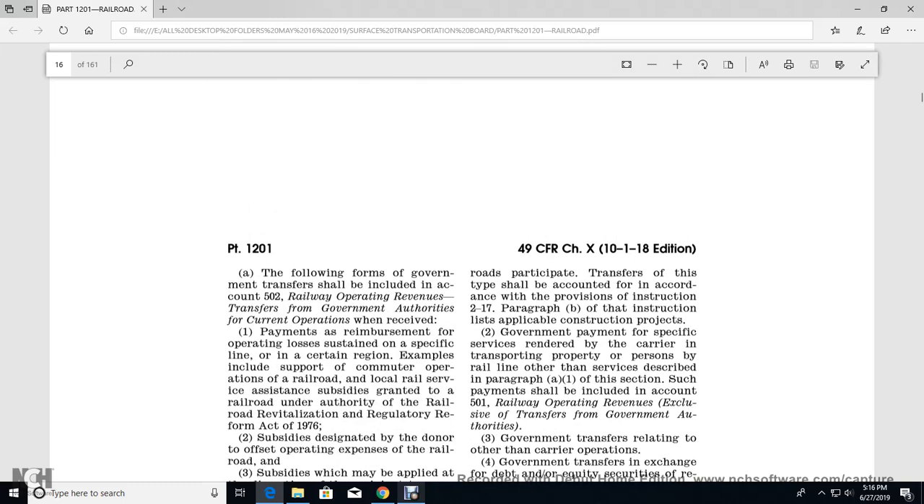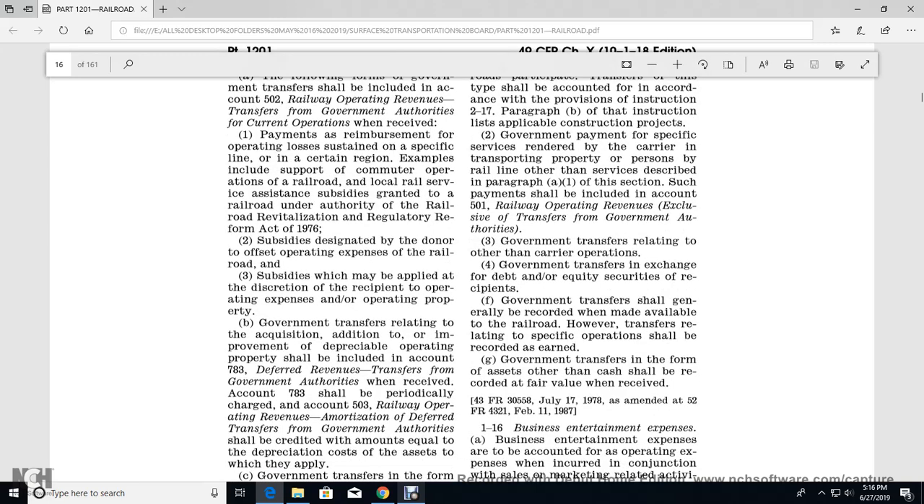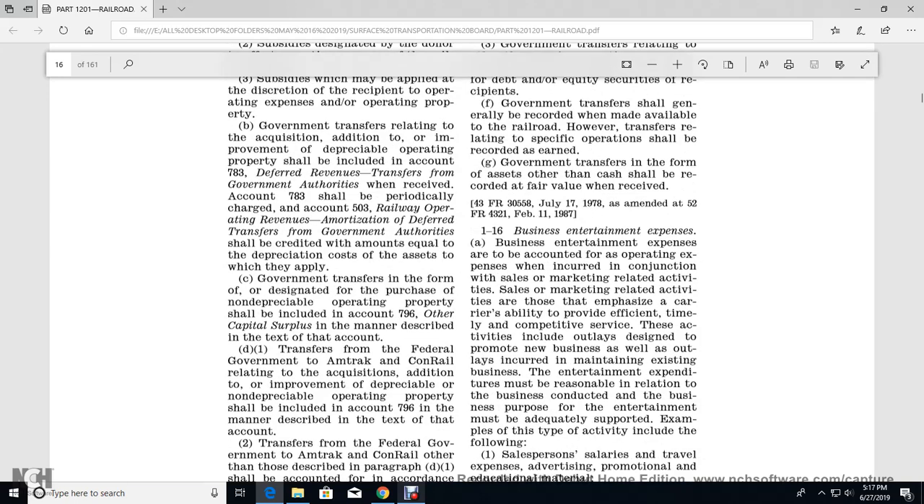The payments described in A1 of the section are to be included in account 501, railway operation revenues. Government transfers relating to other carrier operations, or the exchange of debt, should generally be recorded by the recipient government when made available to the railroad. However, a transfer relating to a specific operation shall be recorded when earned. A government transfer in the form of an asset other than cash shall be recorded when the fair value is received.